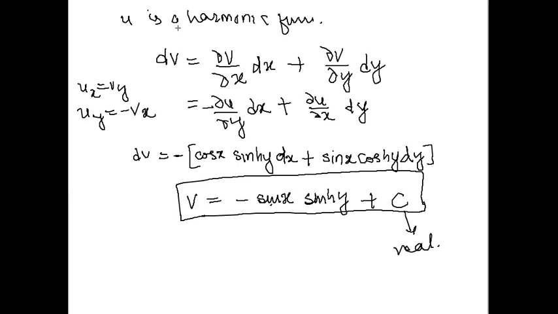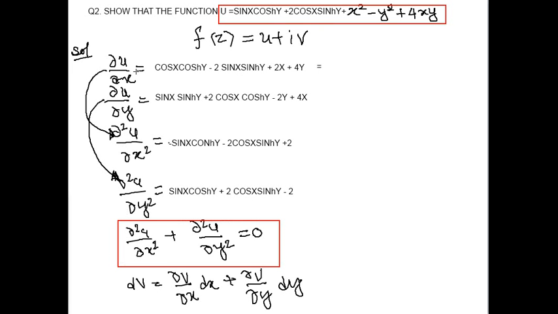Now replace these both with the CR equation: replace this with del u by del x and this with del u by del y, substitute here. After that integrate it, you will get v. When you get v, you can substitute u plus iota v, and then make the new function, which gives the conjugate function f of z.